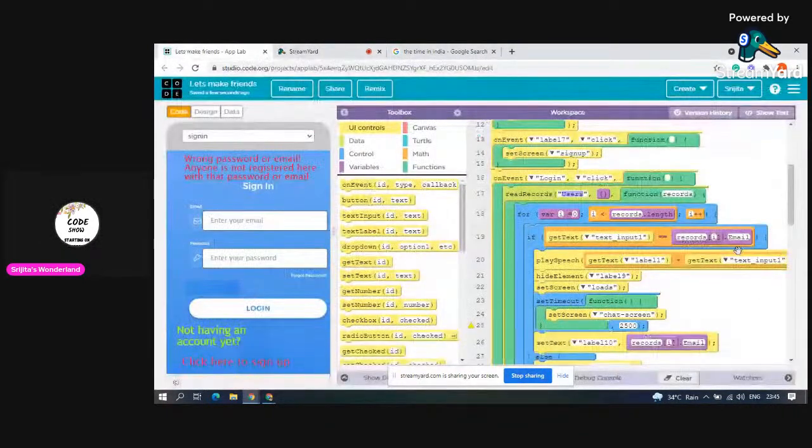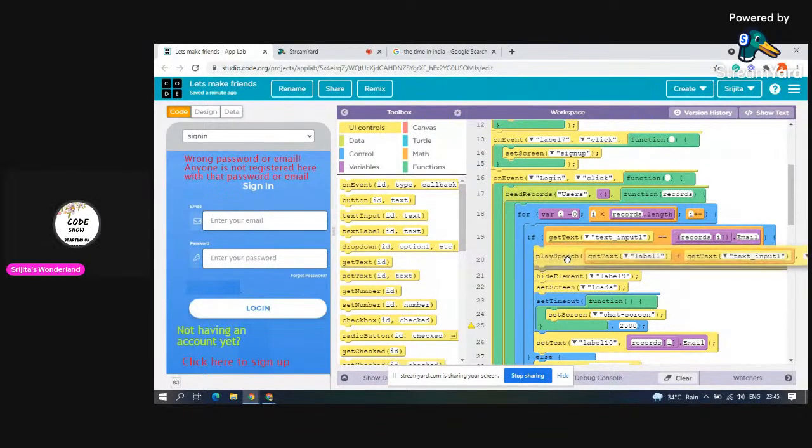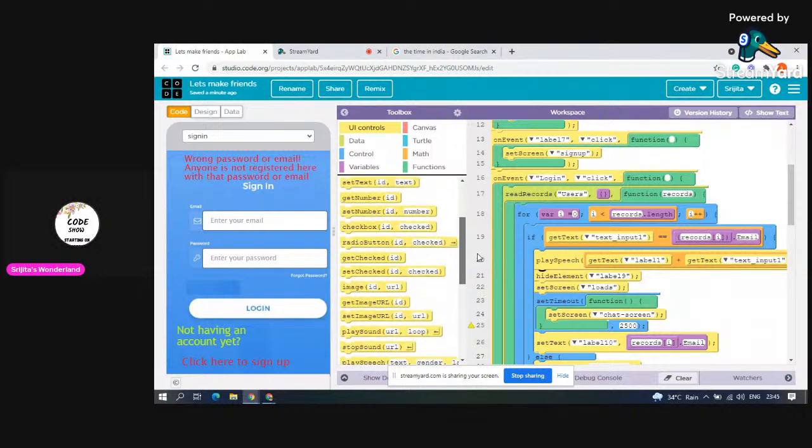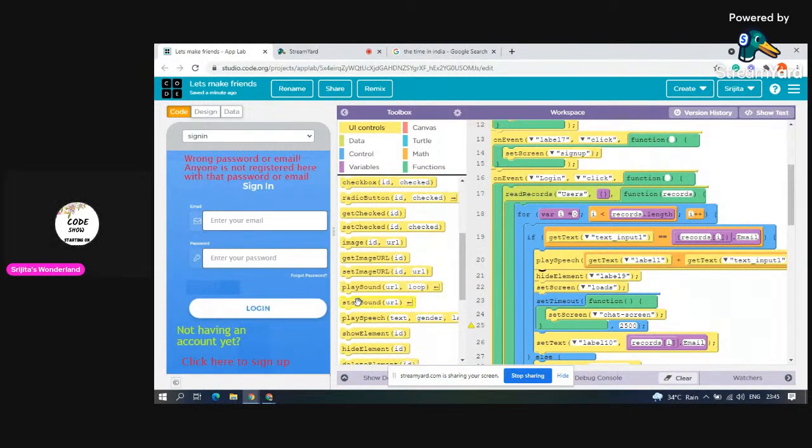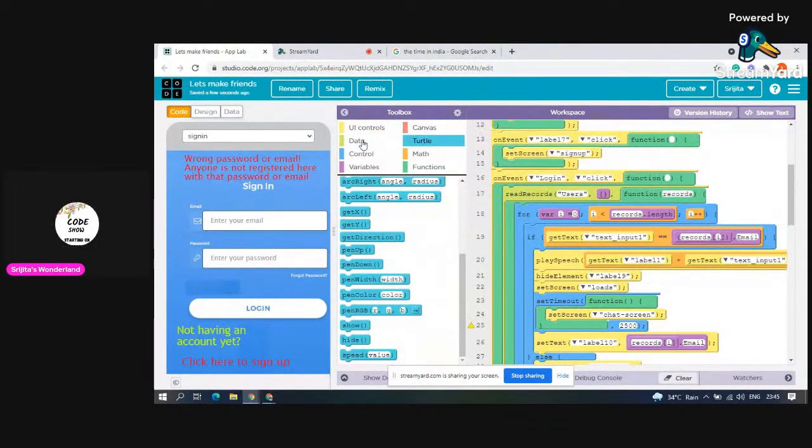Okay, so if you get the message as records email, then you are going to play speech. What is play speech? It's a string, right? Welcome, this Gmail ID. So play speech is newly introduced in App Lab. You can see Play Lab also. I will do that, no worries. In my next session I am doing Play Lab only, maybe.